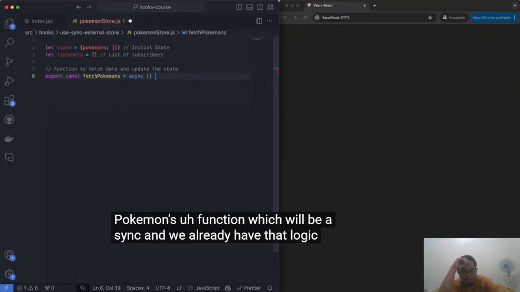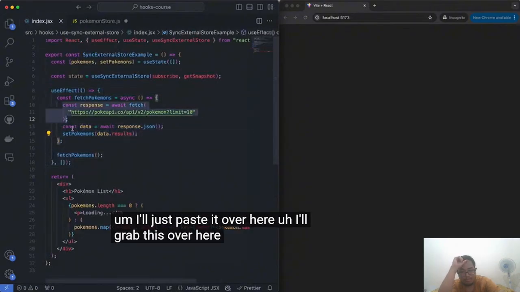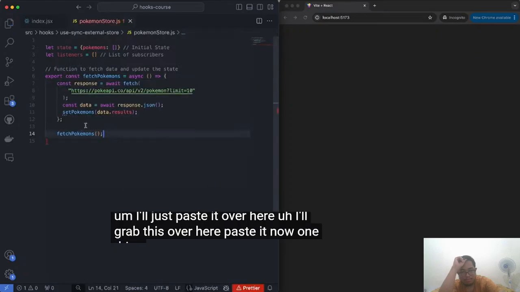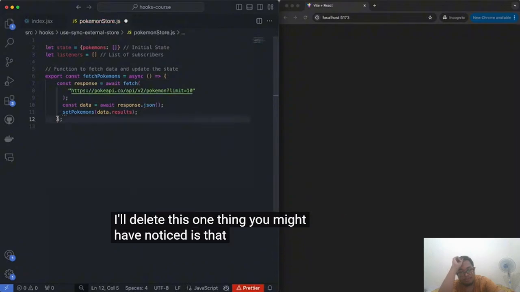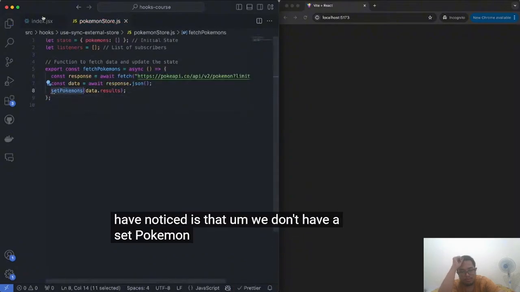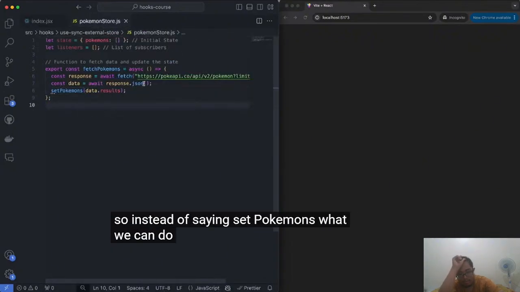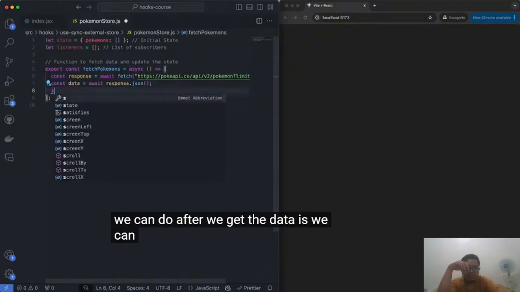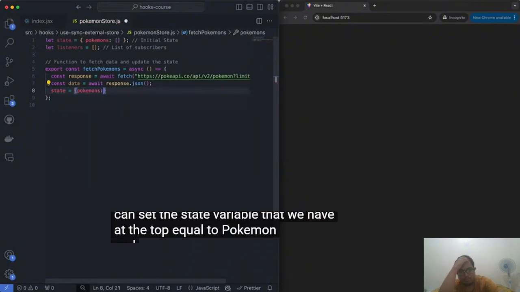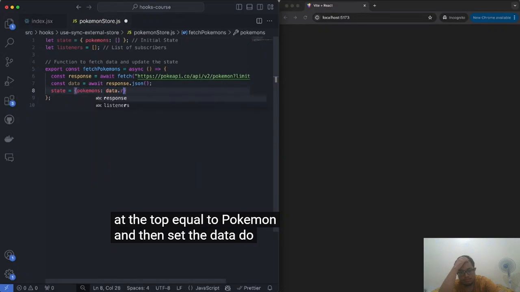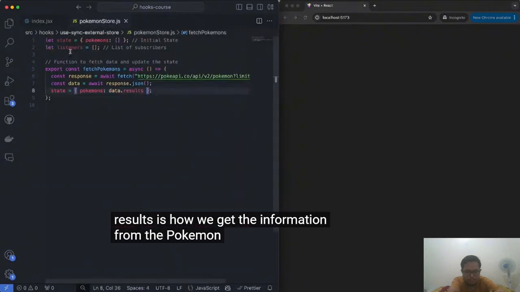And we already have that logic, so I'll just paste it over here. I'll grab this over here, paste it. Now, one thing you might have noticed is that we don't have a setPokemons state like we have over here. So instead of saying setPokemons, what we can do after we get the data is set the state variable that we have at the top equal to pokemons and then set data.results inside of here, because data.results is how we get the information from the Pokemon API.